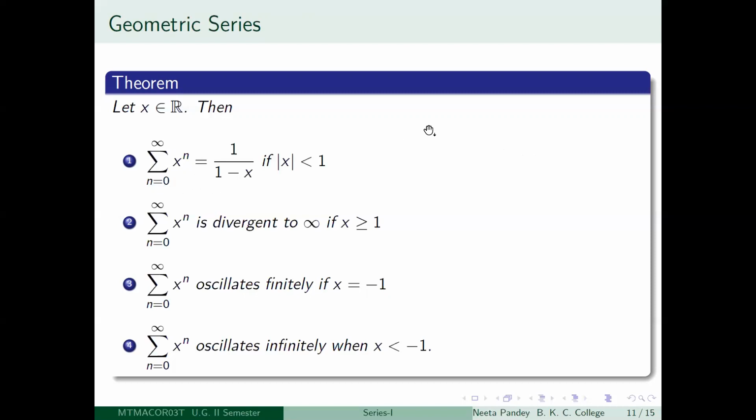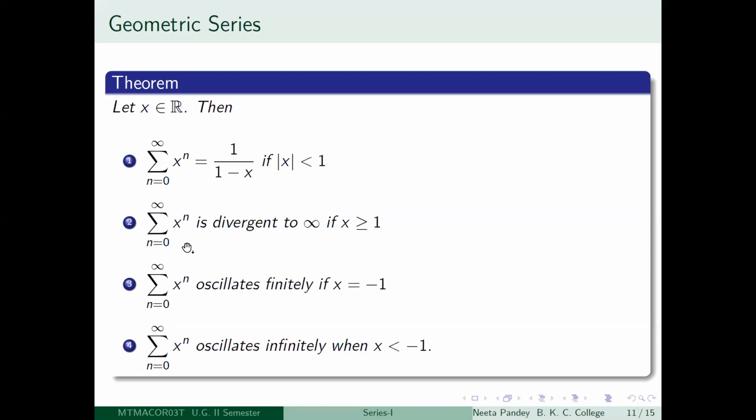So the first term is 1, the second partial sum is 1 plus x, the third is 1 plus x squared, and so on. So this is your geometric series. But for later use, I have also discussed the other cases. That is, what happens when x is greater than or equal to 1? You can show that the series